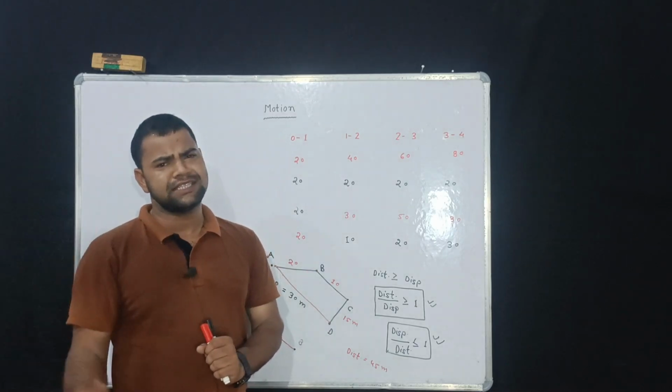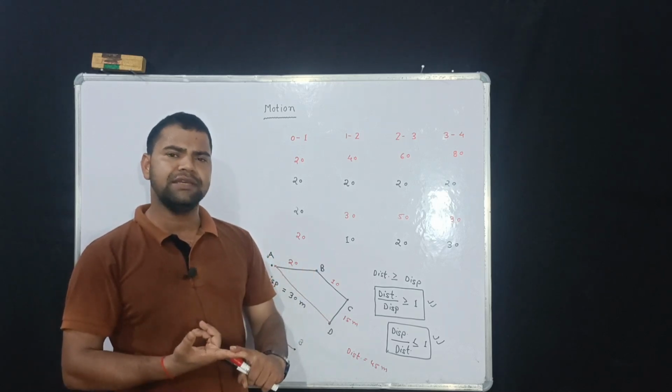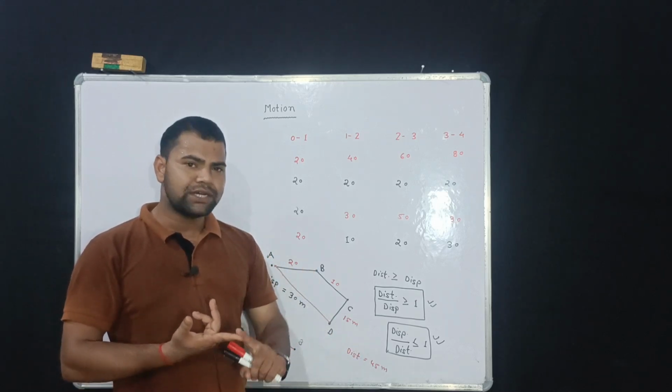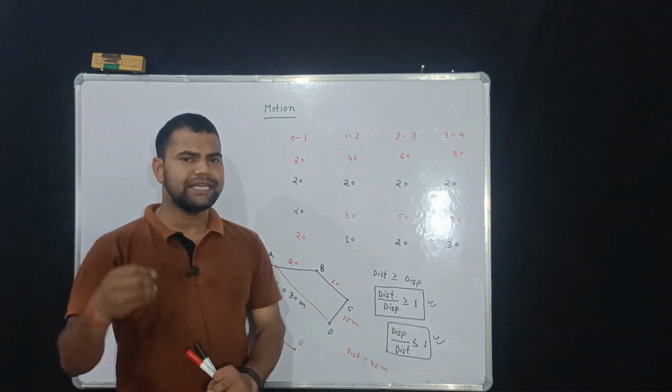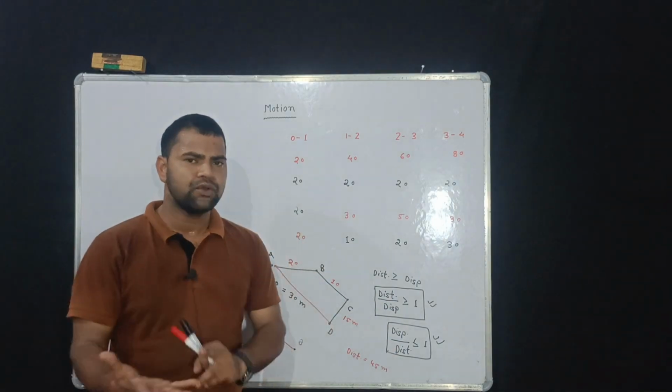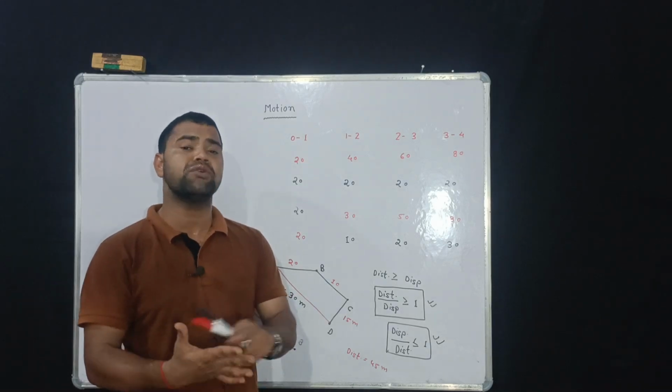So scalar quantity examples are electric current, mass, time, temperature, work. These quantities are scalar. What are the examples of vector quantities? Force, electric field, velocity, acceleration, momentum.